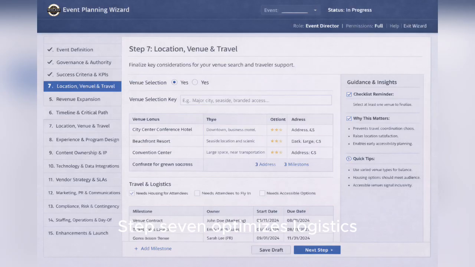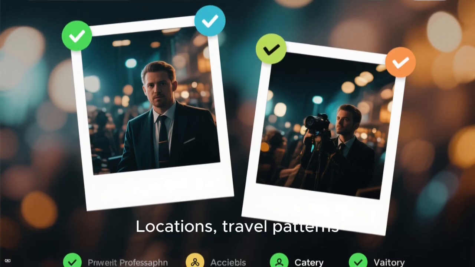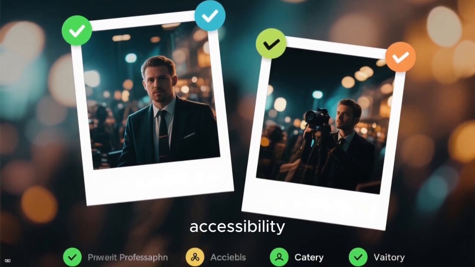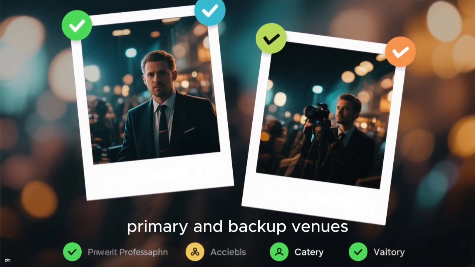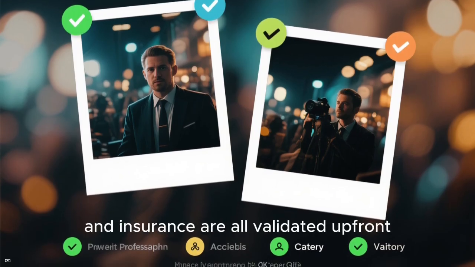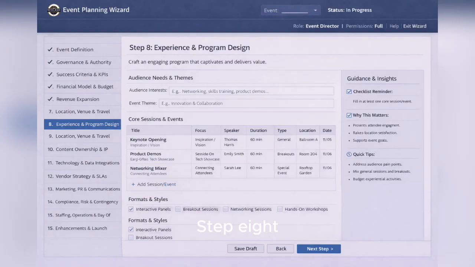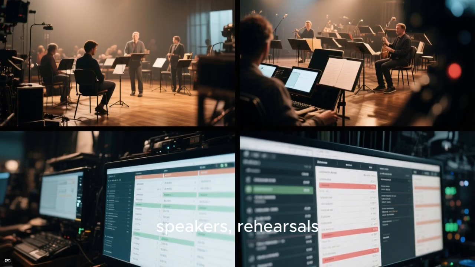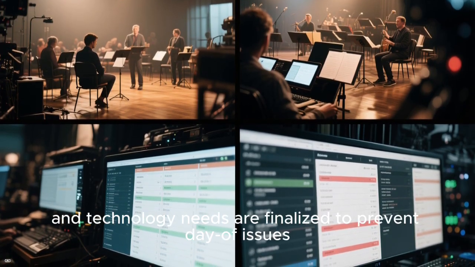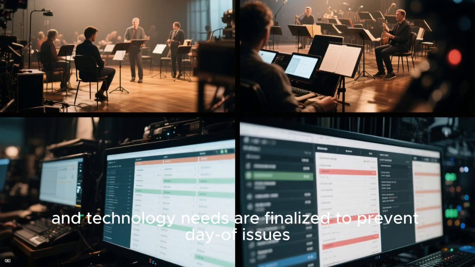Step 7 optimizes logistics. Locations, travel patterns, accessibility, primary and backup venues, and insurance are all validated upfront. This step designs the actual event experience. Sessions, agenda, speakers, rehearsals, and technology needs are finalized to prevent day of issues.